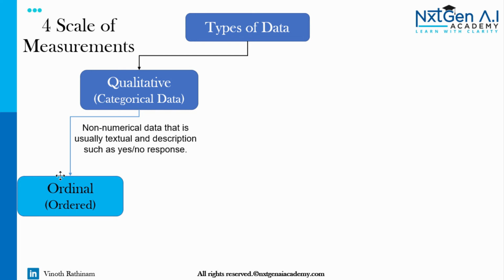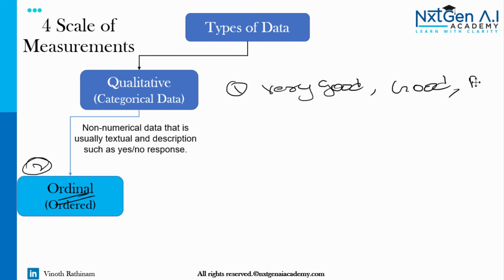Now the second one, that is ordinal data. Ordinal means we talk about the order of the data. Mostly customer feedback. First example, customer feedback like very good, then good, then bad. Here I can surely say that very good is greater than good and good is greater than bad in terms of customer satisfaction.